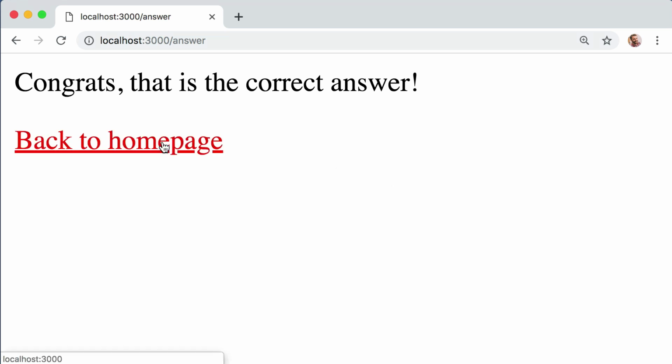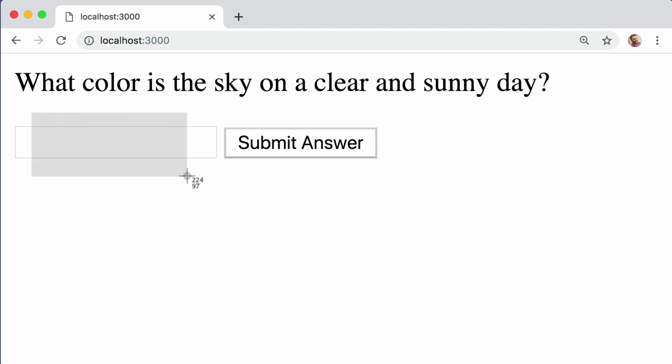So for example, what if instead of asking the user what color is the sky, we were asking them to register for a new account? So they would need to enter a username and a password. Well, we would want to permanently remember those values that they choose so that we can reference them the next time they try to log in. That's just one example. There are millions of examples. Databases are everywhere. Anytime you post a comment on Instagram, it's getting saved into a database. Or anytime on Twitter you send out a new tweet, that's being saved into a database. Really, anything you do on the internet that is permanent likely involves a database.